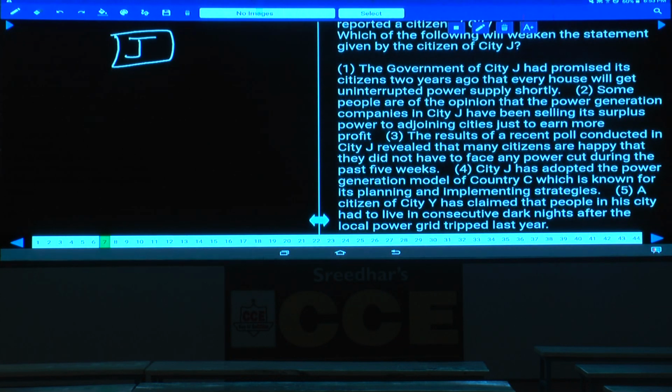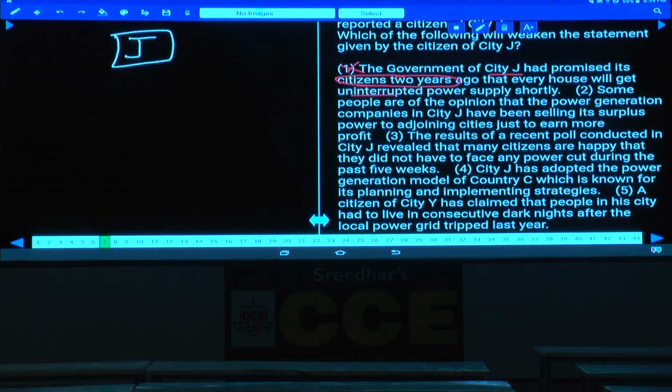Then, the government of city J had promised its citizens 2 years ago that every house will get uninterrupted power supply shortly. Now, in the statement he is talking about the 2 weeks, but this choice is related to a statement from 2 years back, hence this is nowhere related to this one. Clear? And again, this is not countering the statement made by this citizen J.